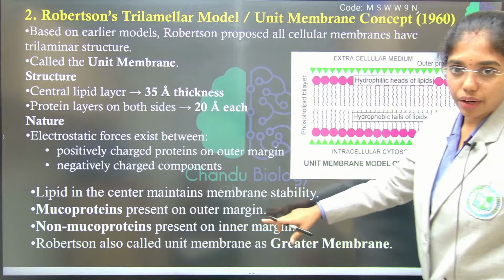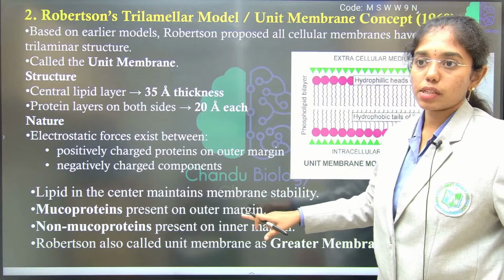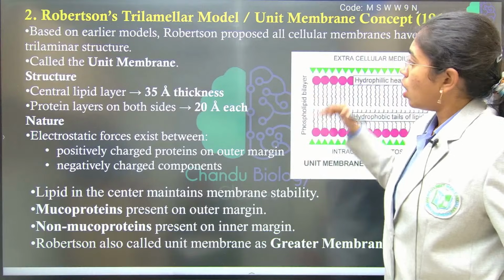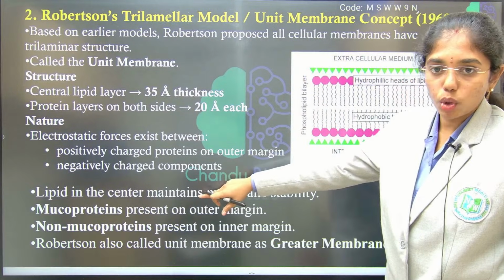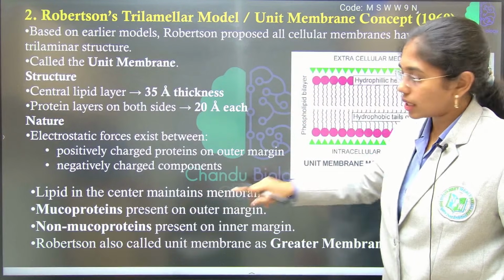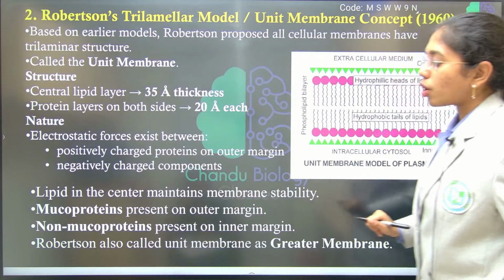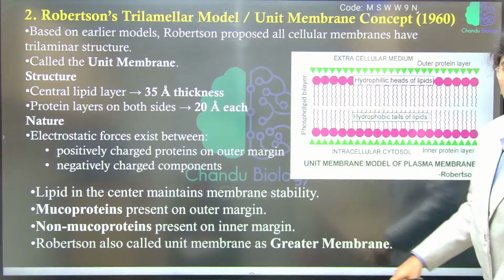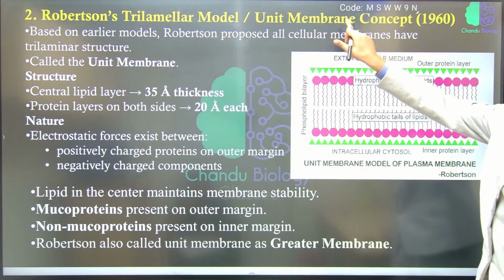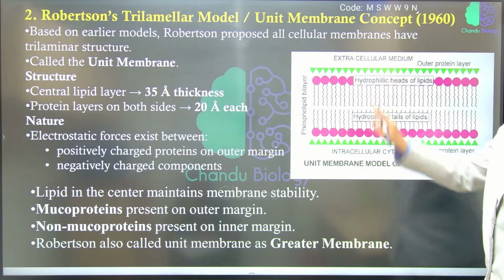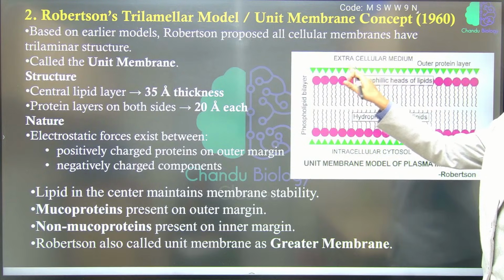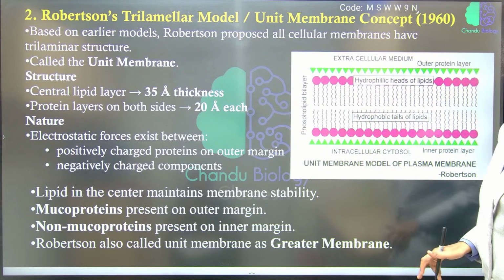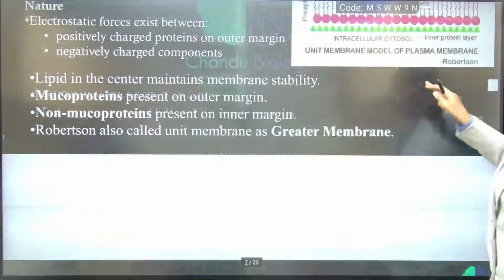Major point to be addressed: what type of proteins are present on the outer and inner margin? On the outer margin it is mucoproteins. On the inner margin it is non-mucoproteins. Robertson also called his model the greater model. Trilamellar, unit membrane, greater model. What is the outer protein composition and what is the inner protein composition is important, right? Next.